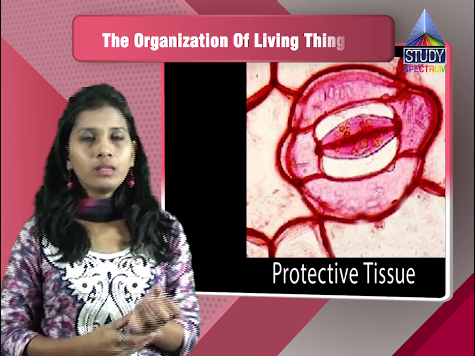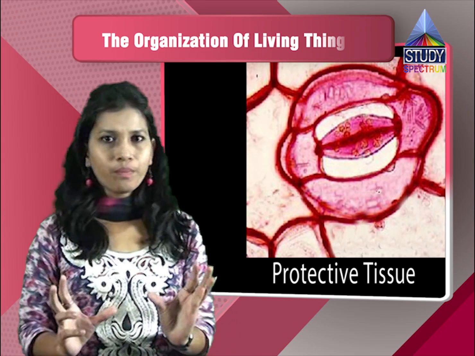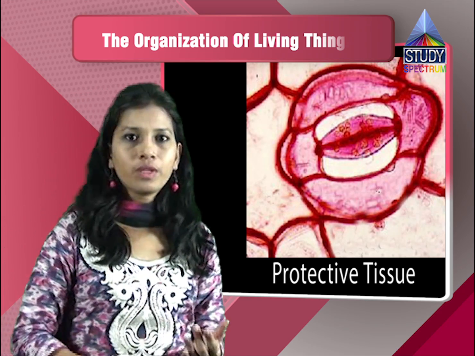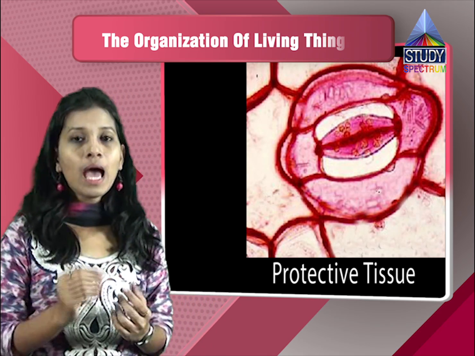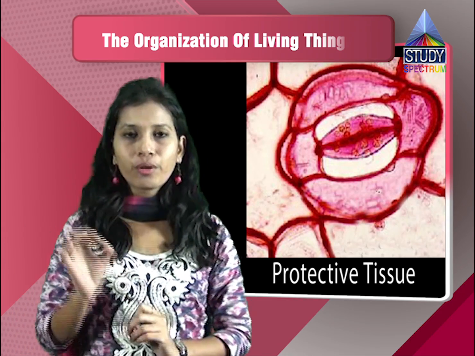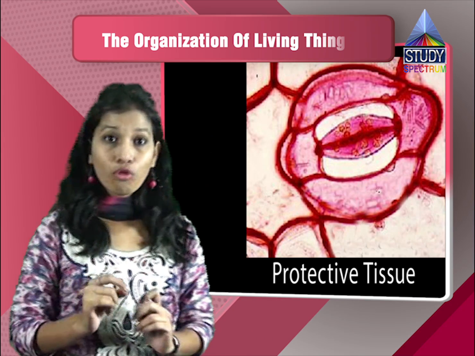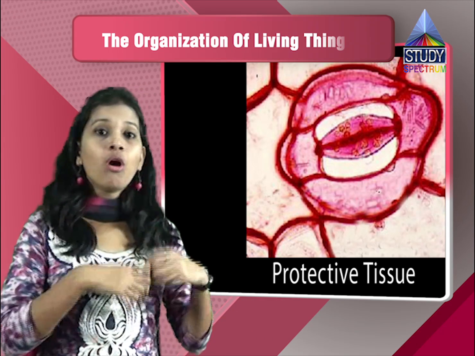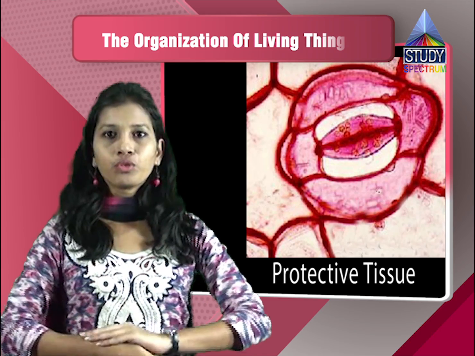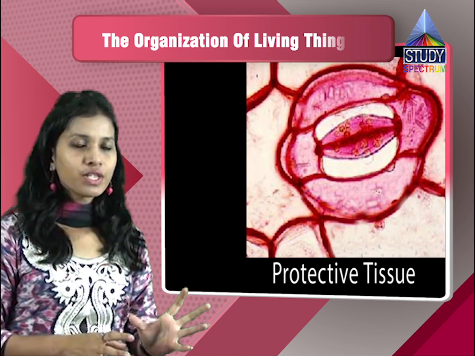Like if you take the tissues like the xylem and the phloem. The xylem is helpful in movement of the water inside the plant, and the phloem helps in the movement of the food from wherever it is produced, from the leaf, to all the other organs wherever it is required. So this way, these are all the tissues which are there for the plant.